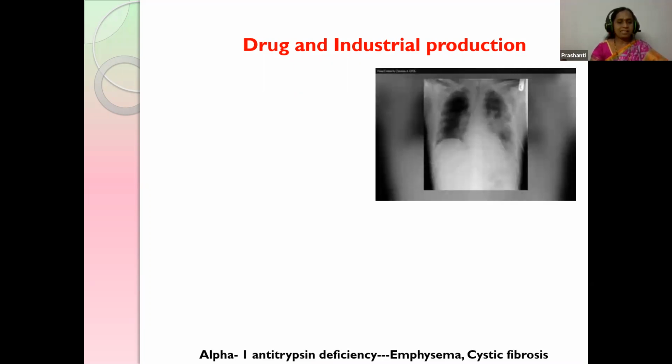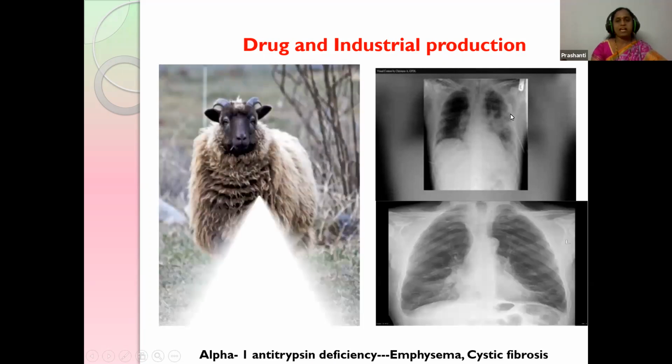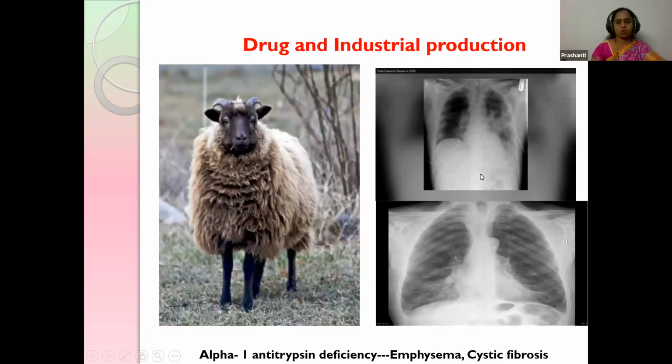Alpha 1 antitrypsin is produced in the liver. Okay, so deficiency of alpha 1 antitrypsin leads to diseases like emphysema and cystic fibrosis. Emphysema and cystic fibrosis both refer to lung problems. This has been experimented and was also successful on the sheep.